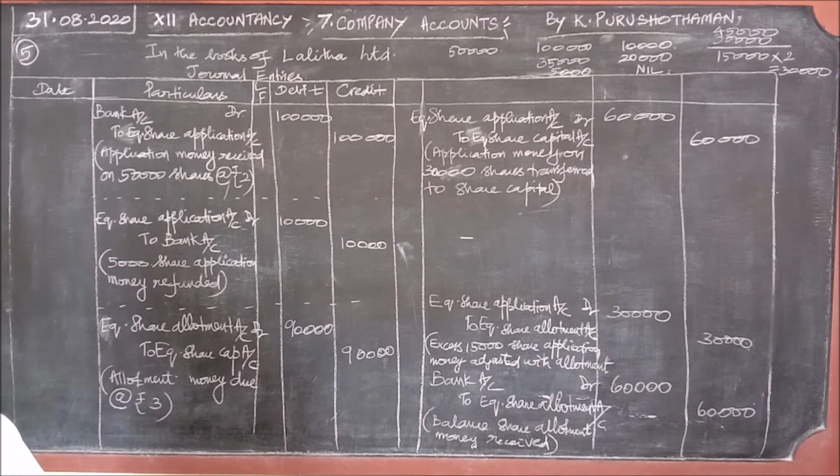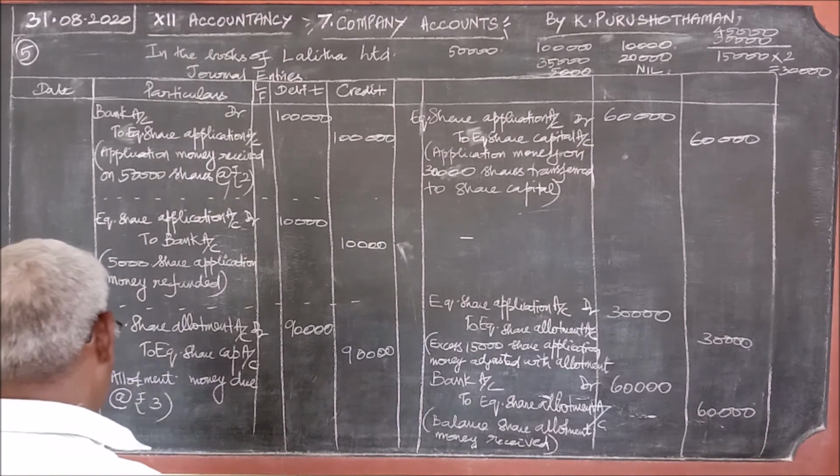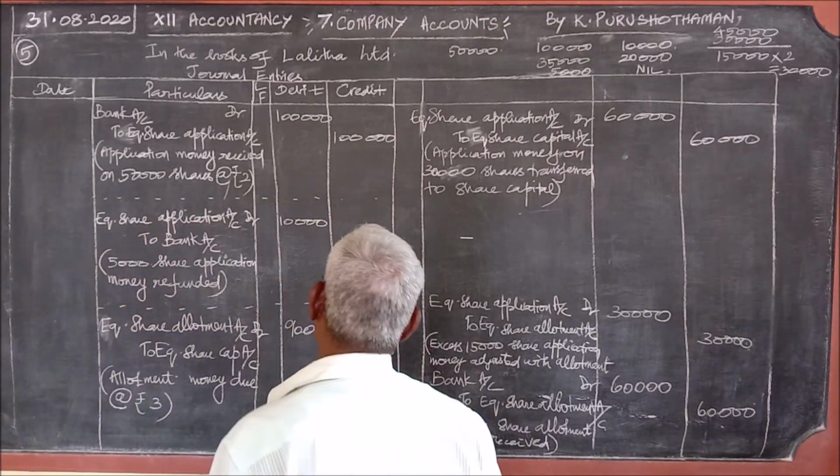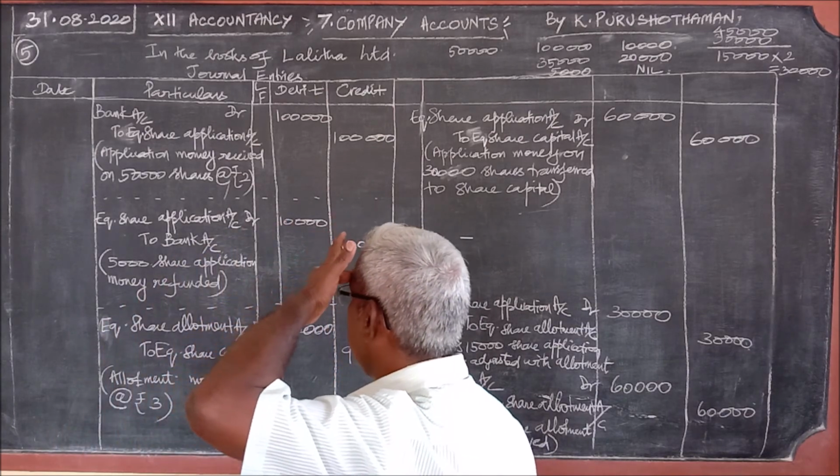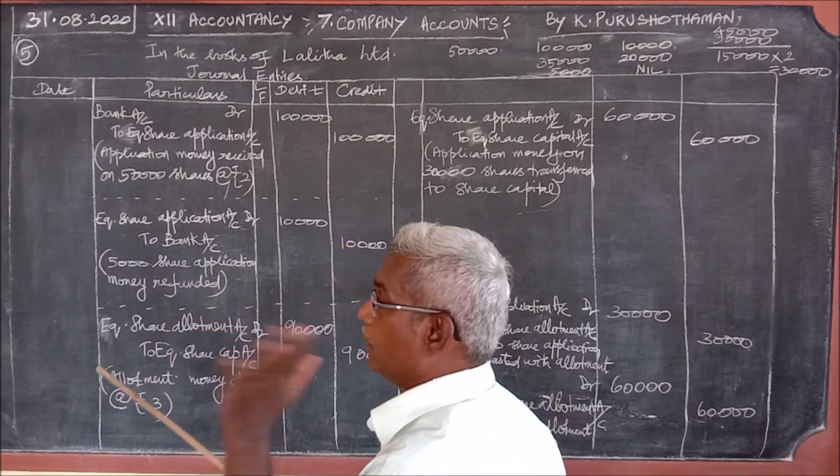In problem number 5, what is given? On application stage rupees 2, on allotment stage rupees 3. But the number of shares issued by the company is only 30,000 shares. But the company received applications for 50,000 shares.